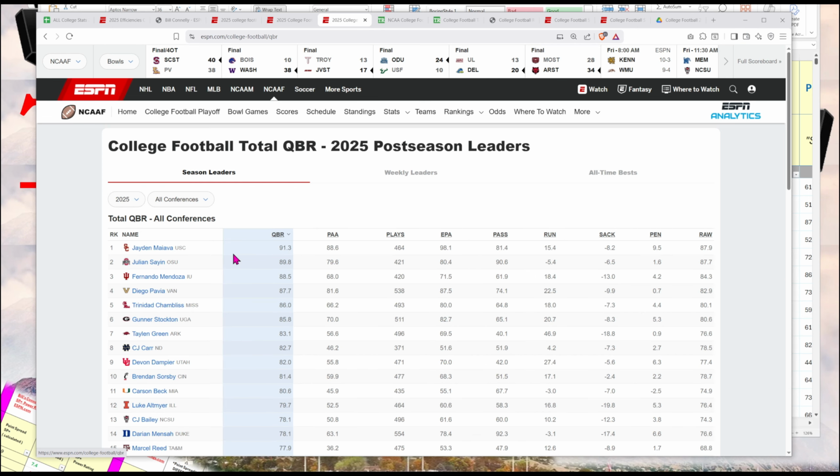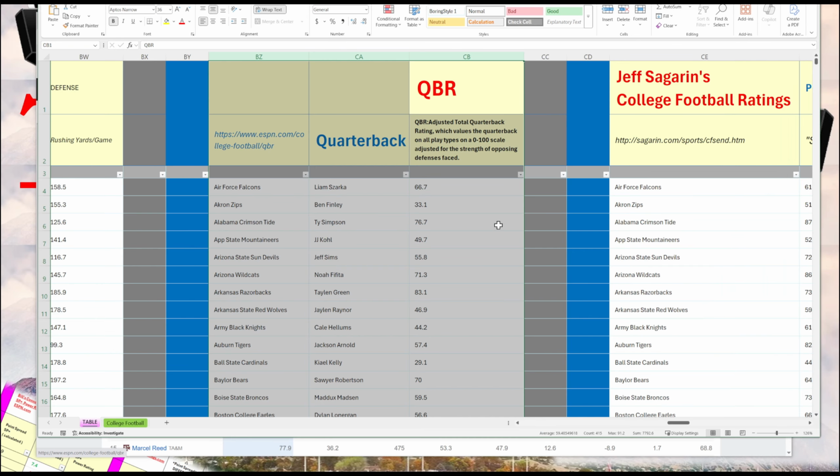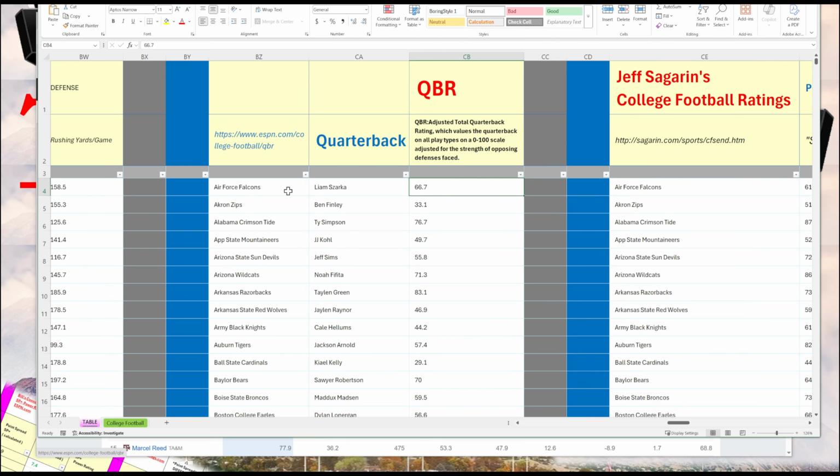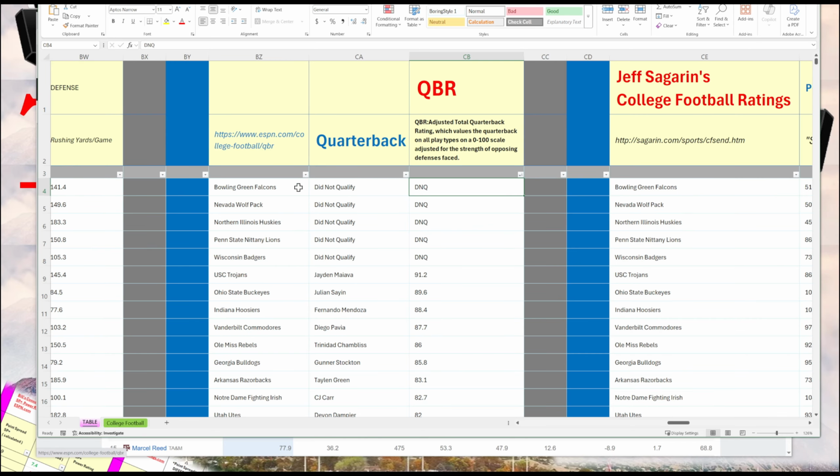So here, USC's quarterback is 90, and then you've got Ohio State and Fernando Mendoza, the Heisman winner, at 88. So this information I put into the spreadsheet so that you can see the QBR of the starting quarterbacks for those teams. DNQ means they have to play a certain number of snaps to qualify. But if you sort here, we see these are the top players: USC, Ohio State, Indiana, Vanderbilt, Ole Miss, Georgia, Arkansas, Notre Dame, etc.